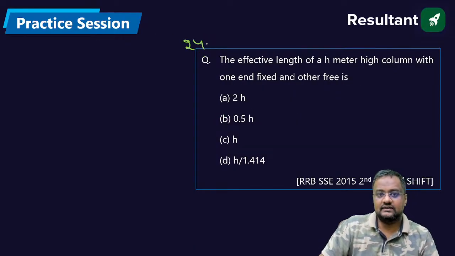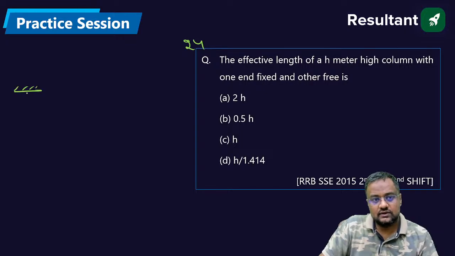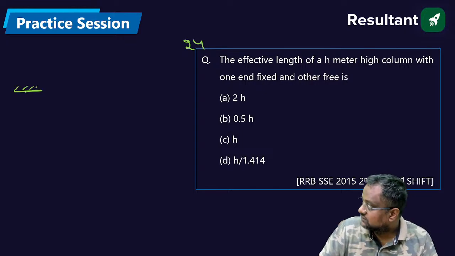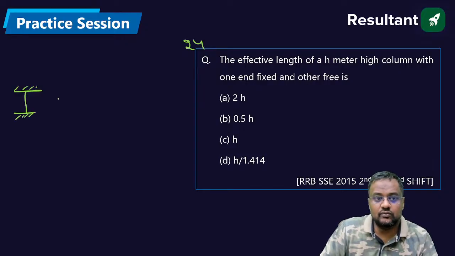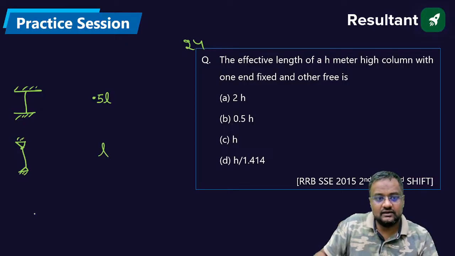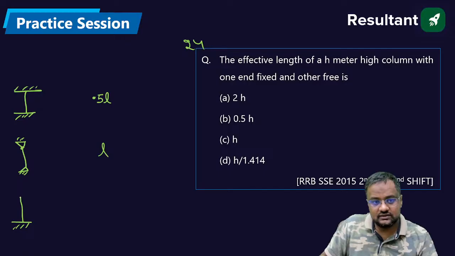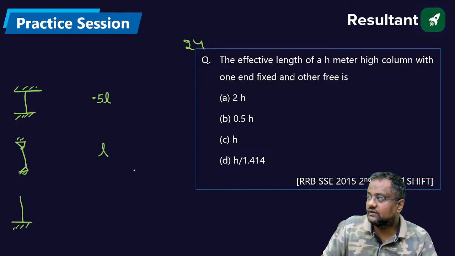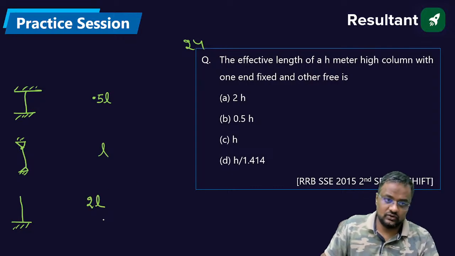What is the effective length? When both are fixed, if this is length, it will be 0.5 L. When both are pinned, it will be L. When one side fixed and one side free, it will be 2L.